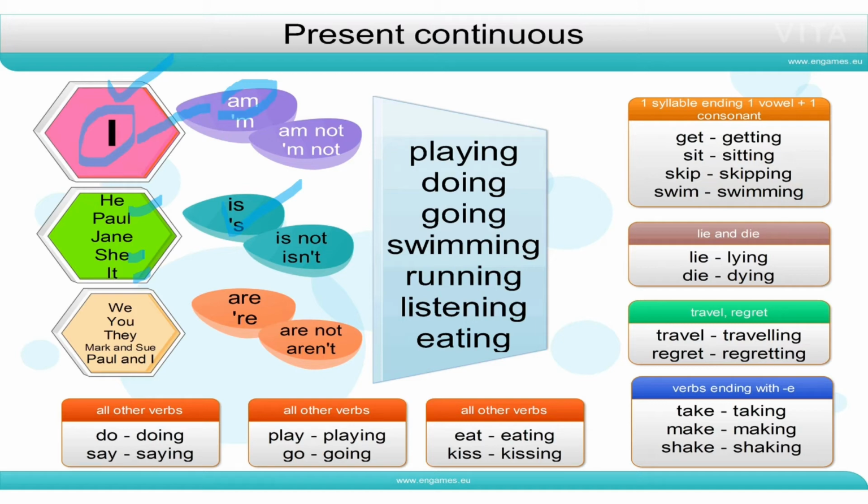And with we, you, and they, you will be using are. Clear? So with I, we use am. With he, she, it, and third person singular subject, we use is. And with we, you, they, you will be using are. Means with plural subjects and with second person, you will be using are. Clear?